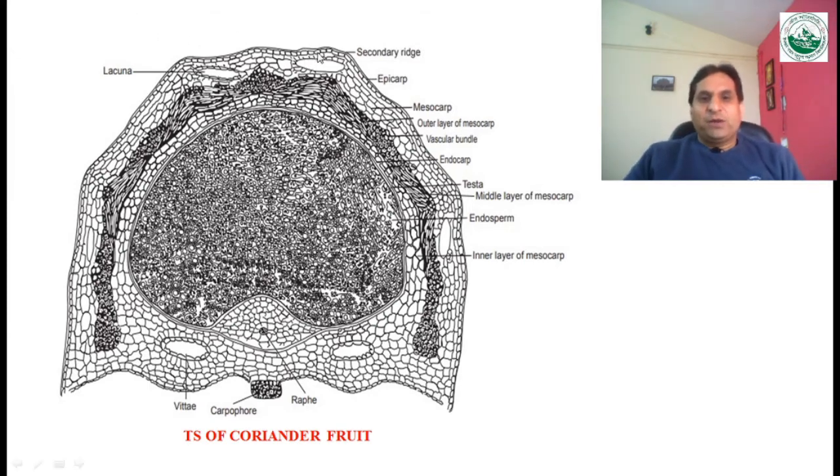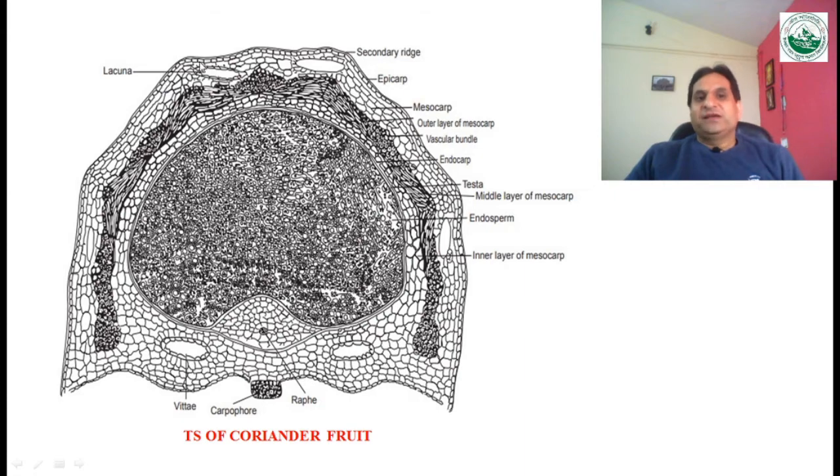If we talk about the epicarp, it is a single layer which consists of polygonal tubular cells, covered with the help of the cuticle layer. So this single epicarpic layer consists of polygonal tubular cells, and these cells are covered by the cuticle layer.